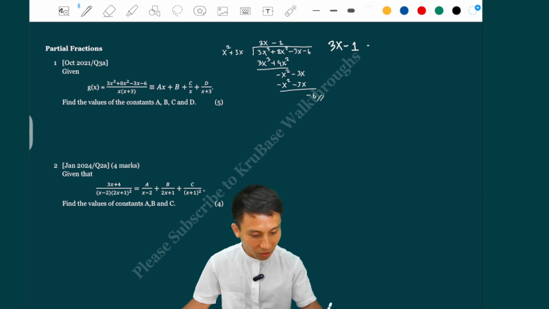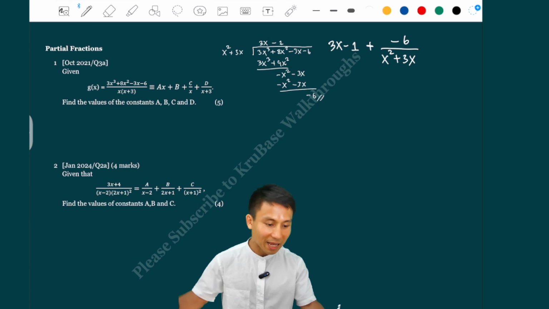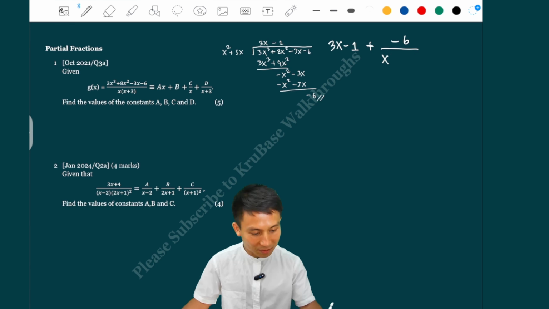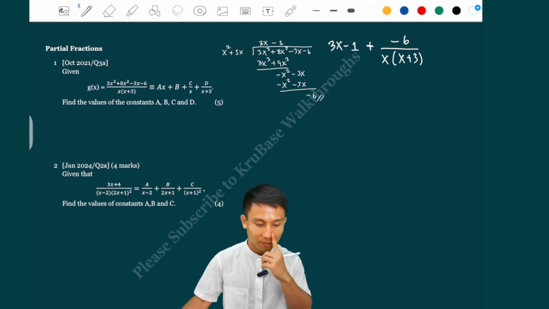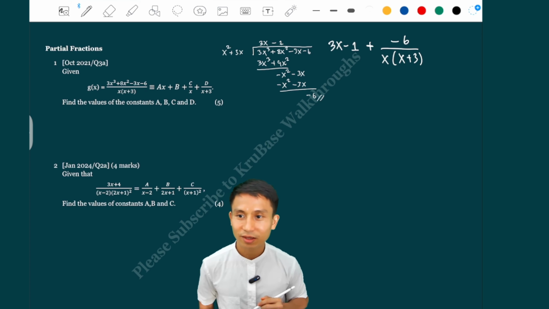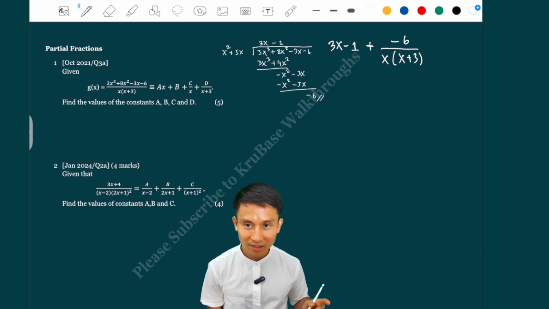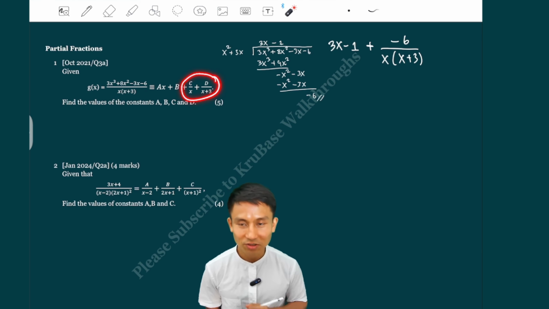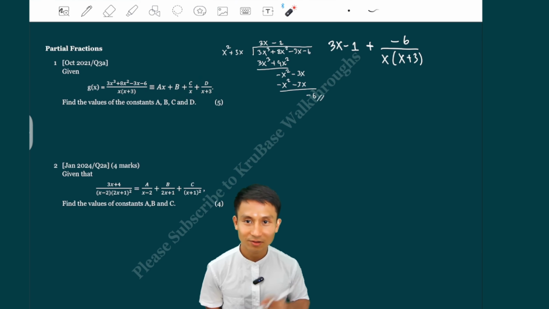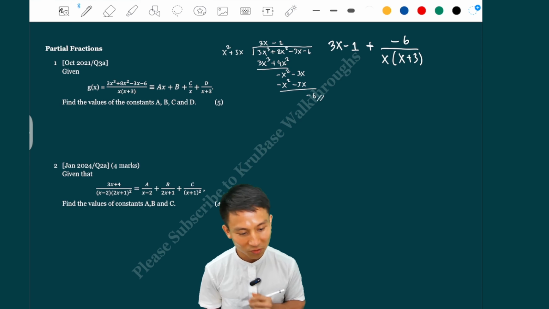And then we don't have the c and the d yet, but then we have this. It's a plus minus 6 divided by the divisor, which is x squared plus 3x, which was actually x times x plus 3, because we expanded from that. So you see the minus 6 over x times x plus 3 here will make two partial fractions, c and d there. All right, you should see this, yeah, before you go to the exam.